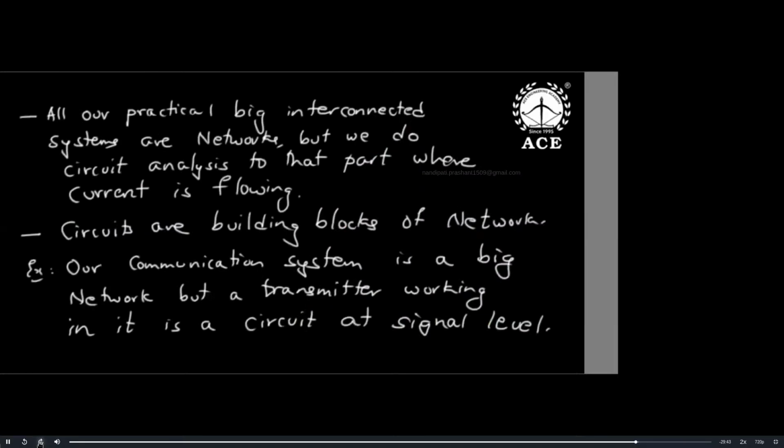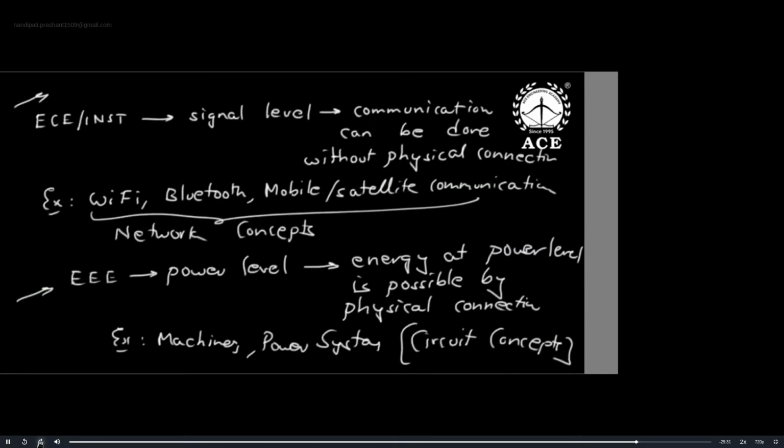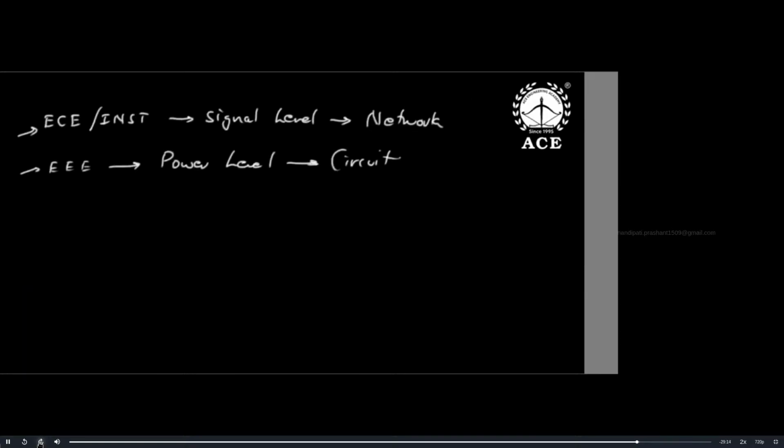Current requires two conditions. First condition is a driving force, voltage. Second condition is a closed path. That's why I gave this interesting statement and a good example also. Then why did the difference come, network versus circuit? For ECE instrumentation at signal level, without physical connection, we learn network concepts more. Electrical people need physical connection mandatory, otherwise we cannot transfer energy. That is why they learn power level. So ECE instrumentation signal level uses network concepts, and electrical power level uses circuit concepts.